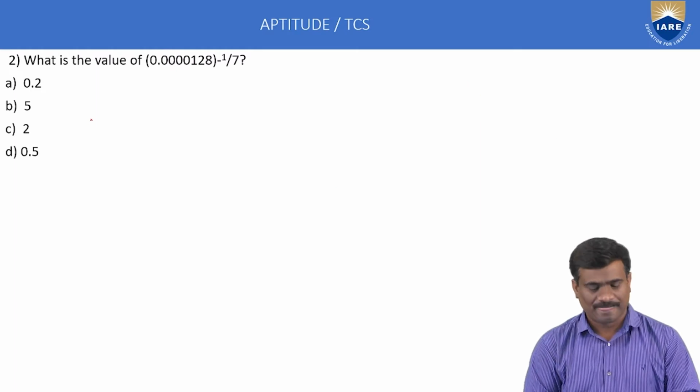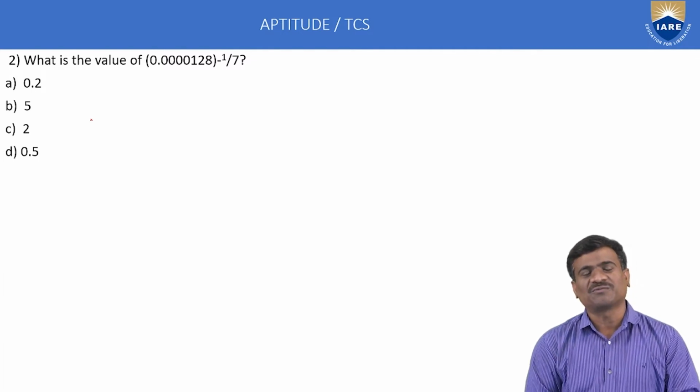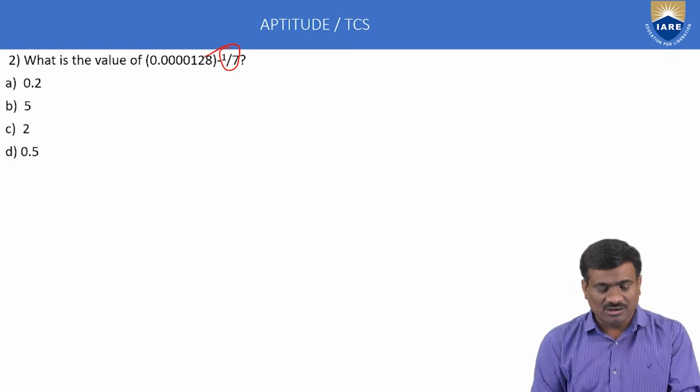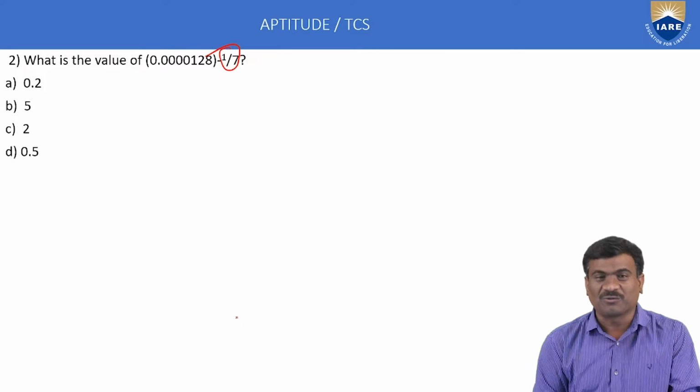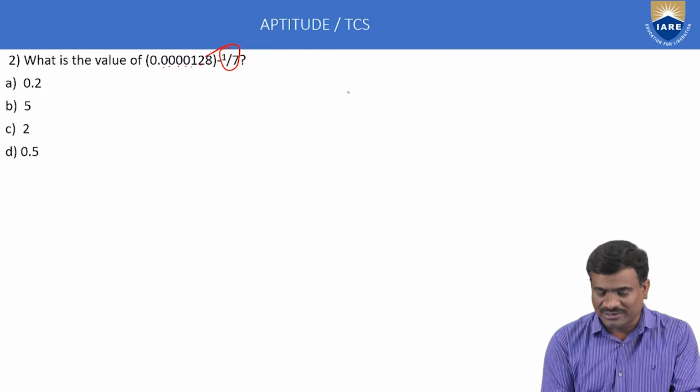Next, second question. What is the value of 0.000128 whole to the power of minus 1 by 7? This is called power minus 1 by 7. Option A 0.2, B 5, C 2, D 0.5. A general method: calculate the number of digits of the decimal, 1, 2, 3, 4, 5, 6, 7. The numerator is 128. The denominator has the number of digits, 7: 1, 2, 3, 4, 5, 6, 7.